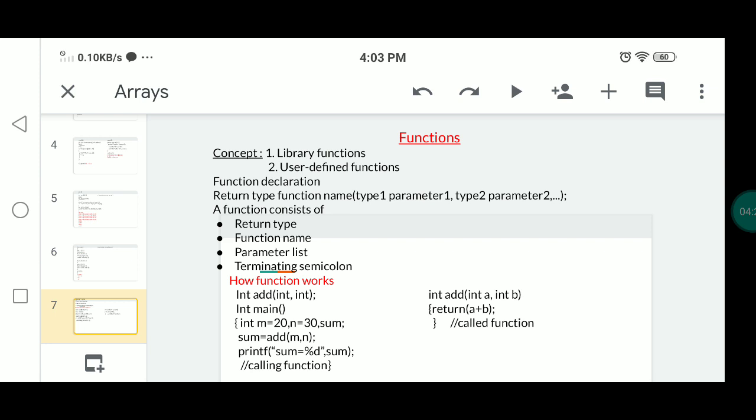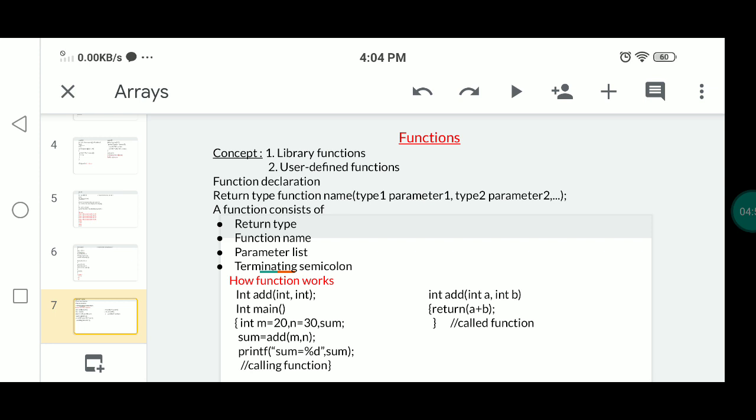What input parameters will be taken inside the parenthesis? How many variables or parameters will be taken in this function? This is the notation for the set of inputs.